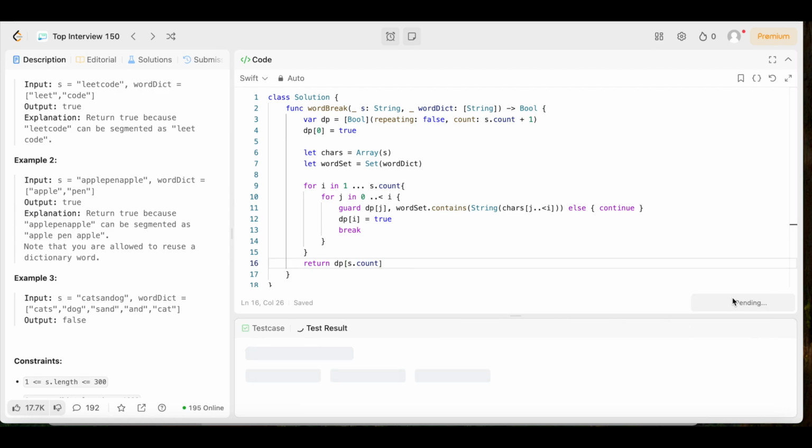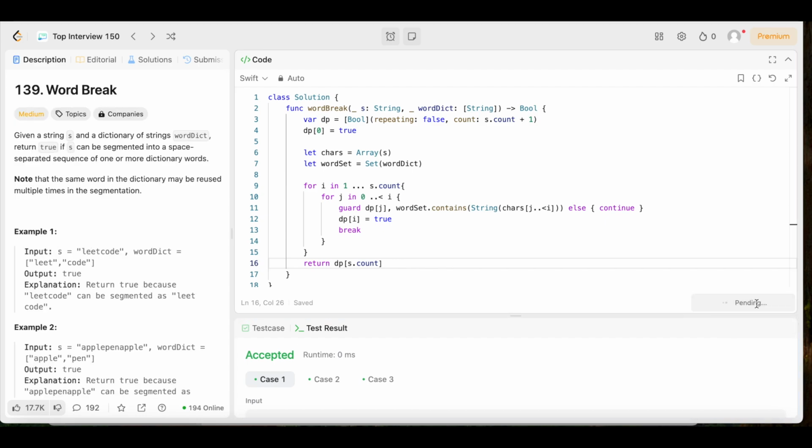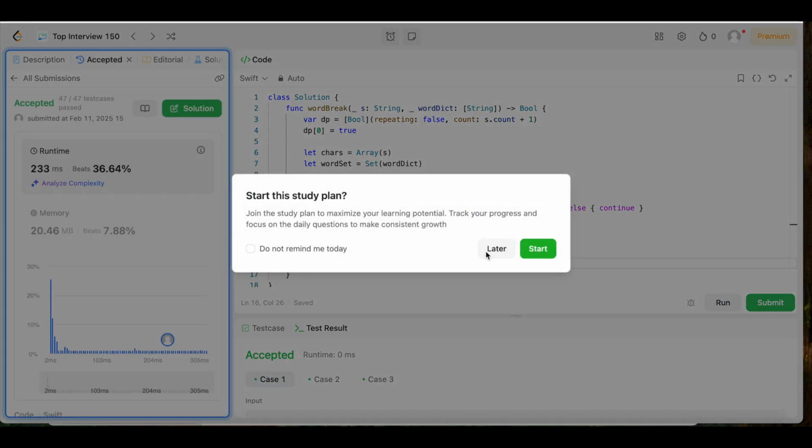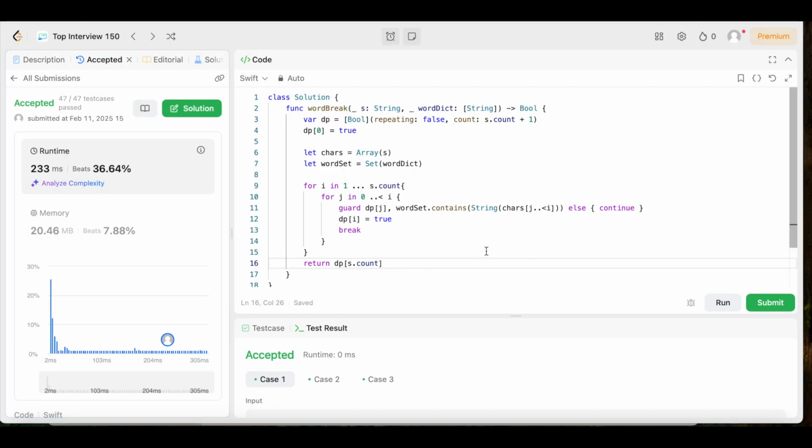So let's go ahead and run this. Make sure it runs like it's supposed to. Let's see, it's accepted. So let's go ahead and submit it. Make sure it stays accepted after we submit it. First try, that's what I'm talking about, y'all. We can get rid of that. 233 milliseconds beats 36.64% of users with Swift.